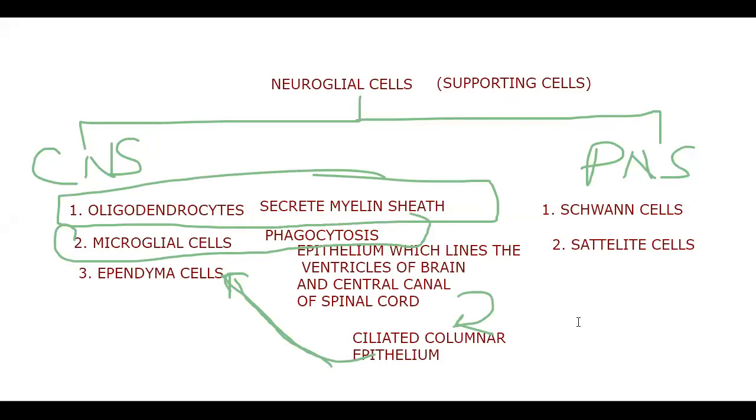Okay. Next, Schwann cells, which we already said, are the cells which secrete myelin sheaths. Satellite cells are supporting cells that surround the cell body. Then the last one, that very interesting and special one, is the astrocyte. Let us discuss the astrocyte on the next page, which is very unique, very interesting.